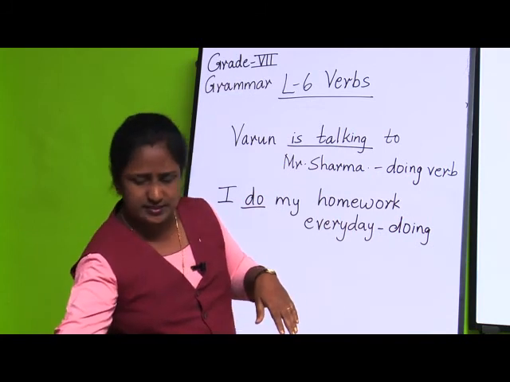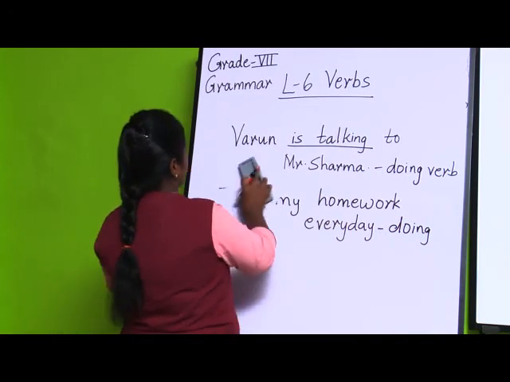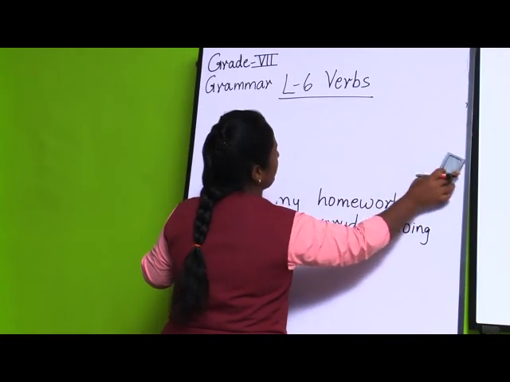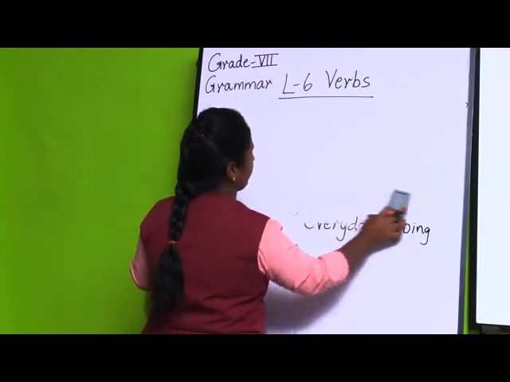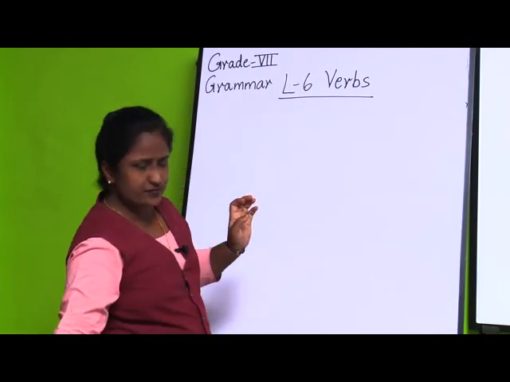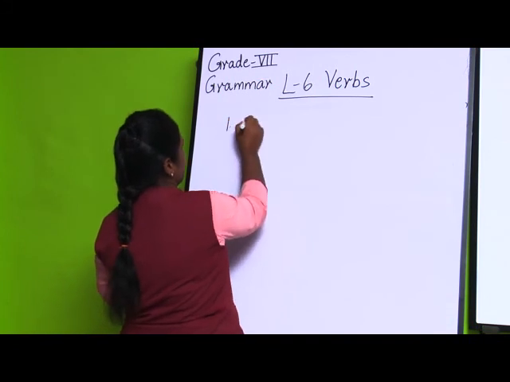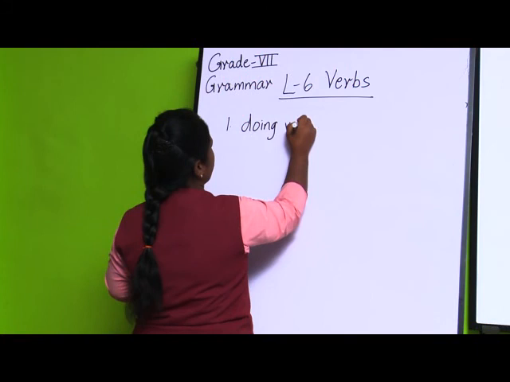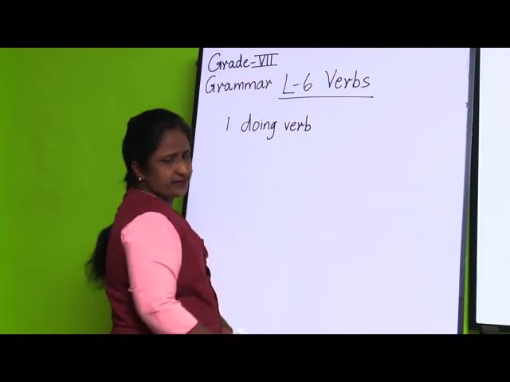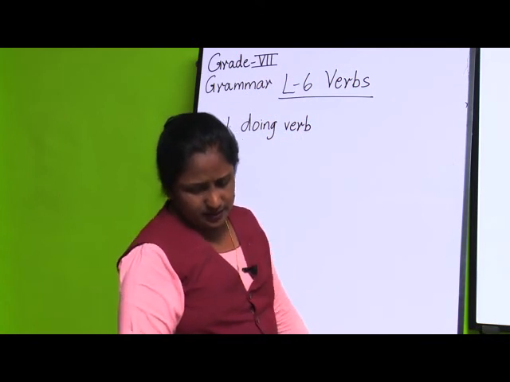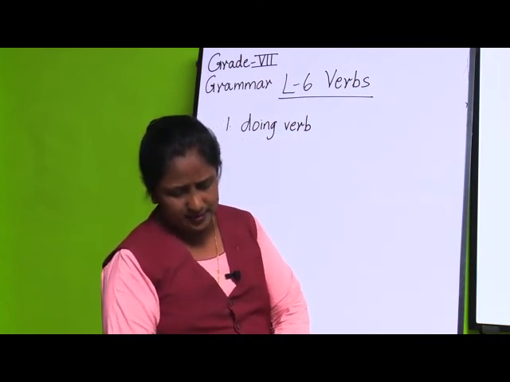Now, if you see the other examples, the first one is what? Doing verb. Here we can find that there are 3 types of verbs. The first one is the doing verb because the action has been done. Why is it called a doing verb? Because here the action has been done by the person, animal or thing.